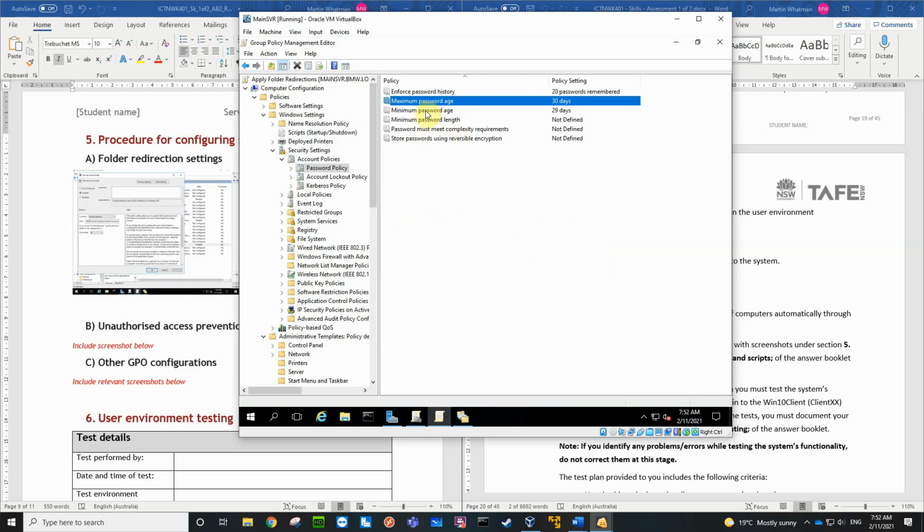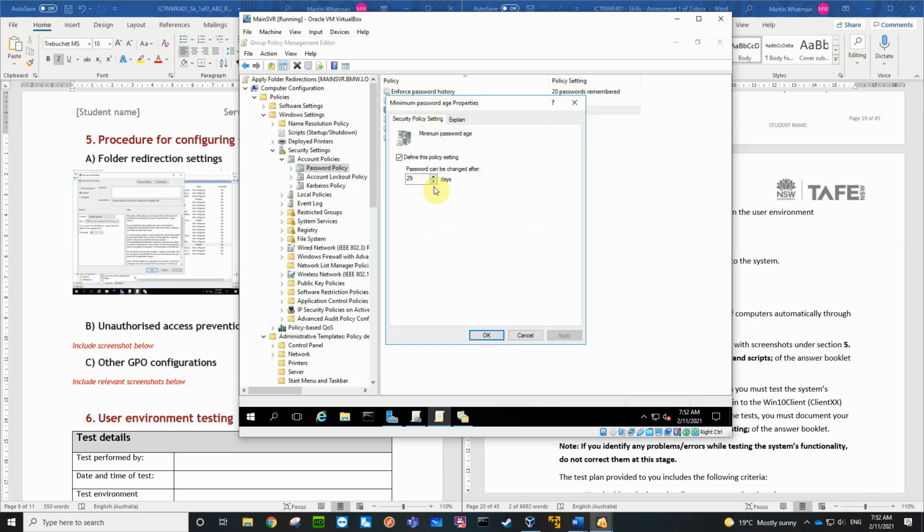The minimum password age. So passwords can be changed after 29 days.